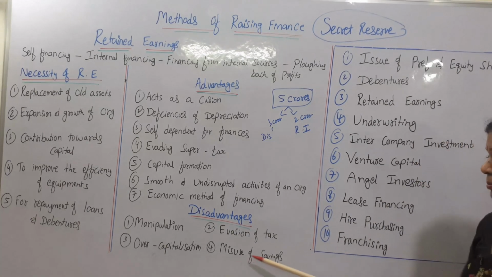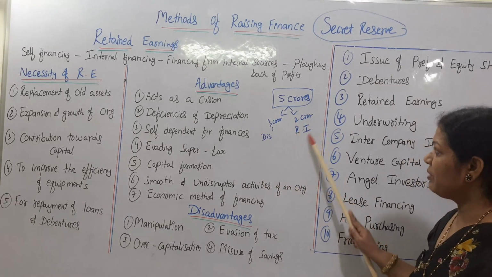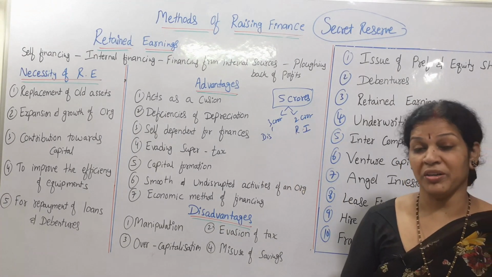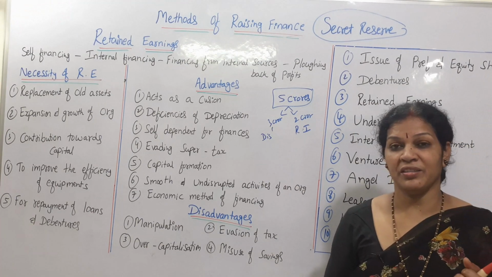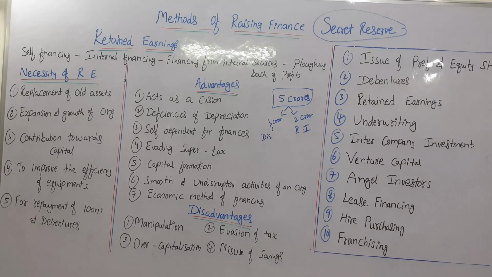And the last one is misuse of savings. Sometimes the amount we are providing may be misused. When there is misuse, what is the use of providing this retained earnings, right? So that's all. This is about retained earnings. You can take a screenshot or note it down.